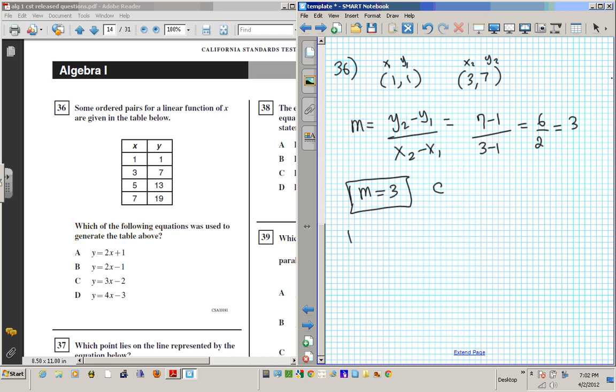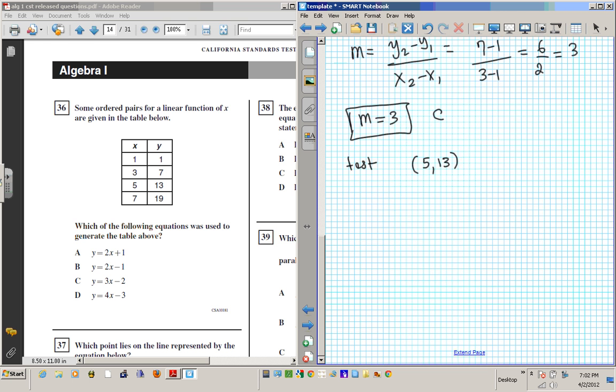Another way you can do it is by using a test. You pick a pair and check to see if it works, okay? I don't like the first and second one. I like to go down. Let me pick (5, 13), okay? Because the first few are normally tricky, they normally trick you. So I don't want to try these two. Let me pick (5, 13). If (5, 13) works for more than one, then I will move to another one, okay?